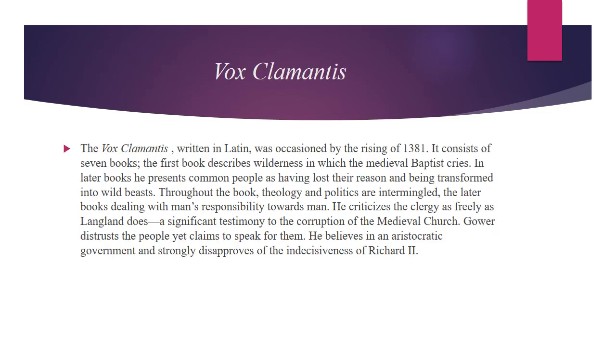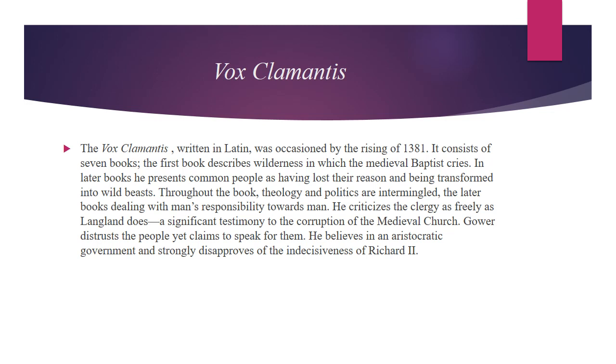Vox Clamantis is a work produced by Gower, written in Latin. It was occasioned by the rising of 1381. It consists of 7 books. The first book describes the wilderness in which the medieval Baptist cries. In later books, he presents common people as having lost their reason and being transformed into wild beasts. Throughout the book, theology and politics are intermingled, the later books dealing with man's responsibility towards man. He criticizes the clergy as freely as Langland does.